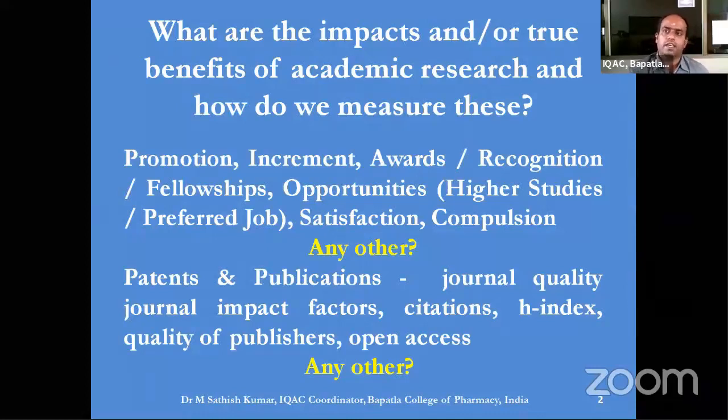So these research activities sometimes can help us to find the preferred opportunities related to higher studies as well as to the preferred job as well.